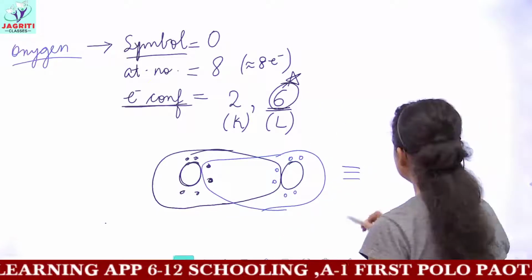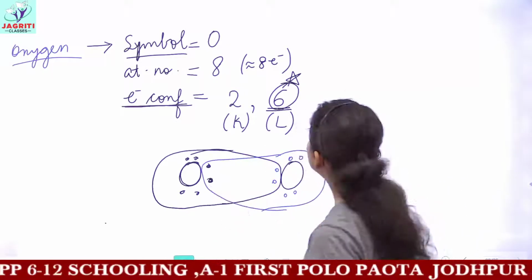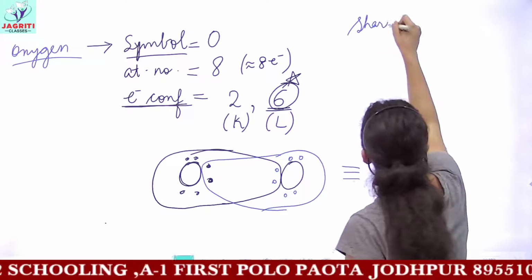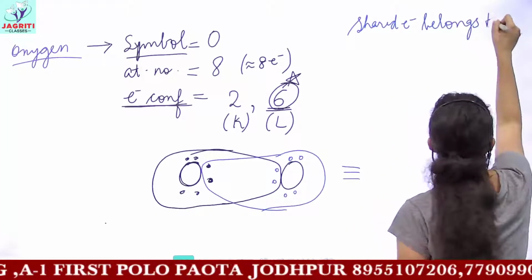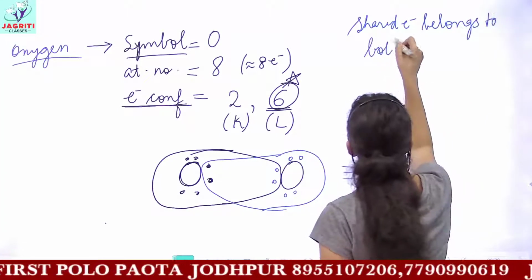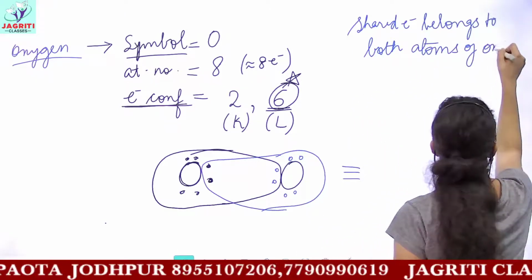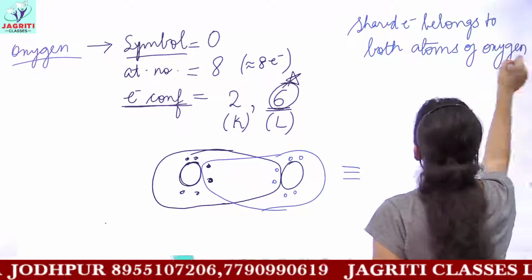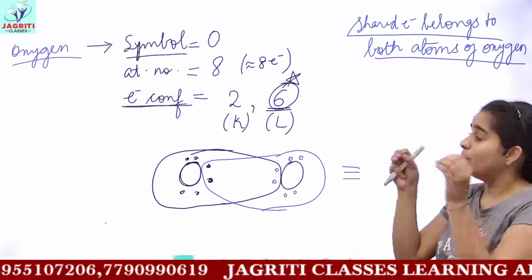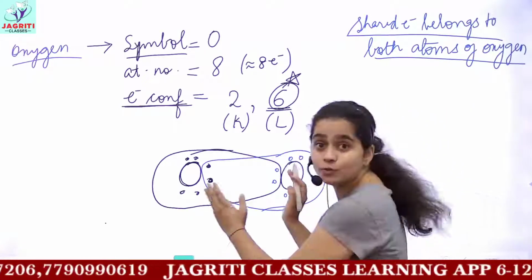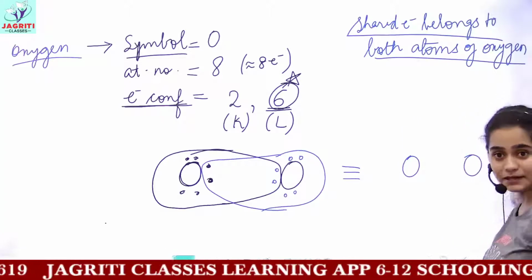The shared electrons belong to both atoms of oxygen. Remember this point, that the electrons which are being shared belong to both atoms. That is, we have 2 oxygen atoms here.